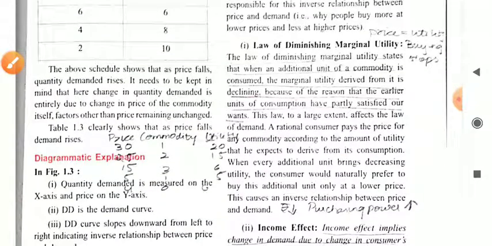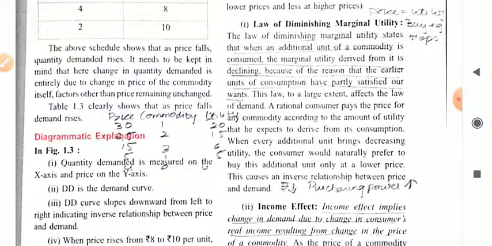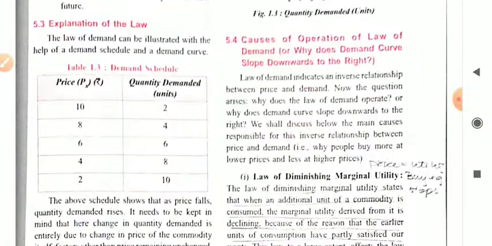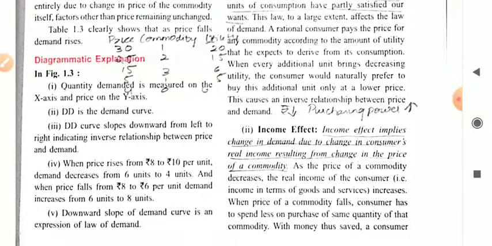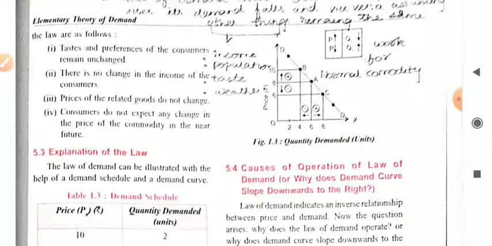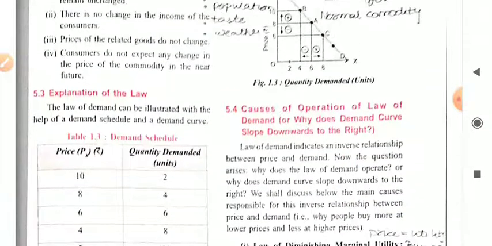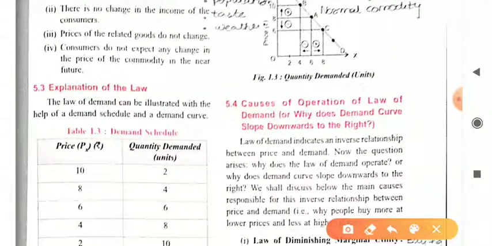Now we can see this particular schedule with the help of a diagram, which is represented here. All these variables are plotted in our diagram. Students, just see. This is the price and this is the quantity demanded.